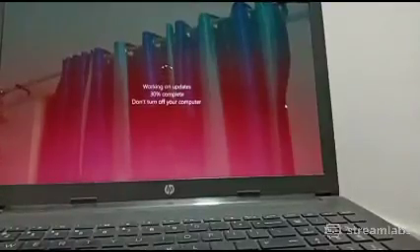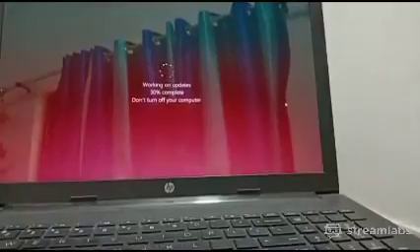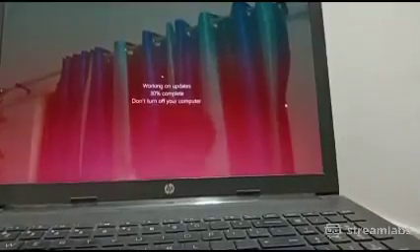Do you have any confusion in SMPS, CPU, modem, RAM, ROM?